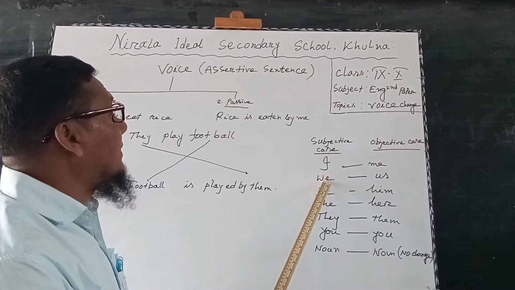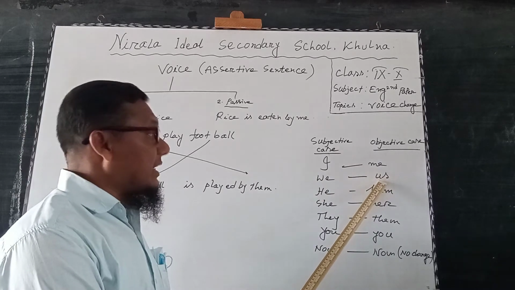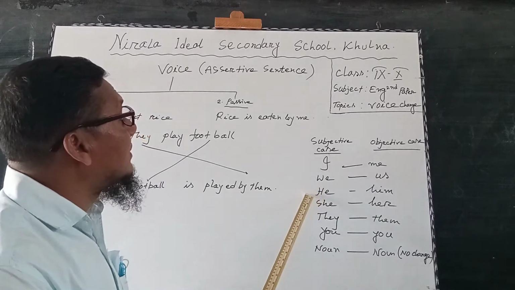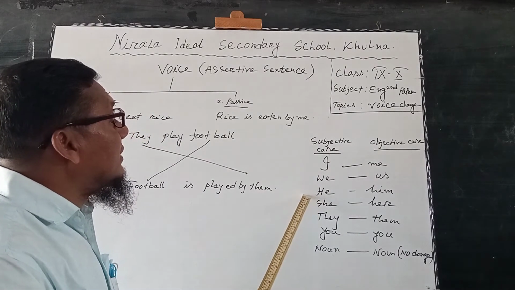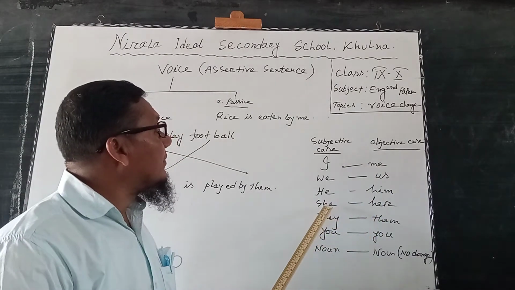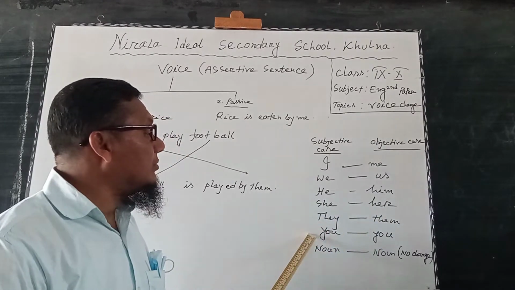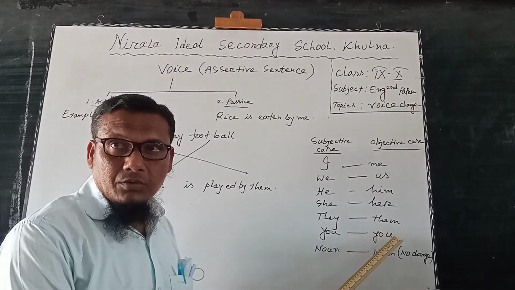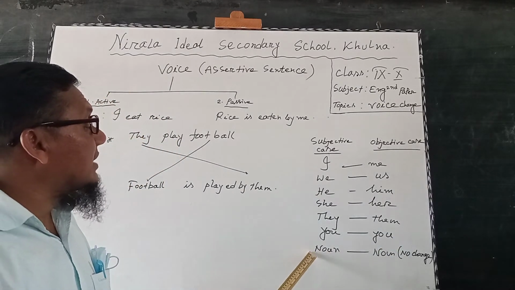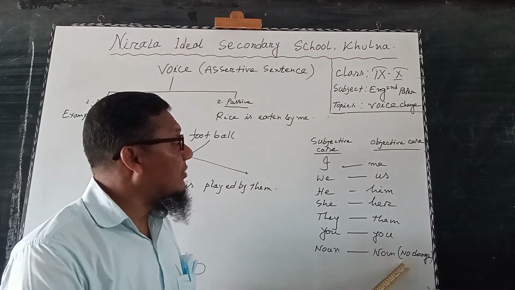If the subjective case is we, then we will use us. If the subjective case is he, then the objective case will be him. In this way, she will be changed into her, they into them, you stays you. And if the subject place has any noun, then the same noun is used in the object place, with no change.